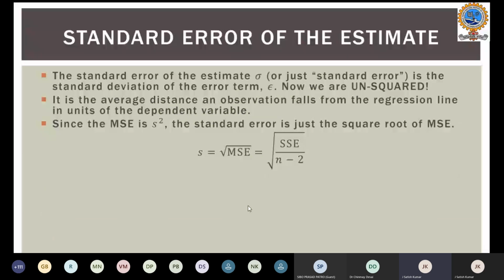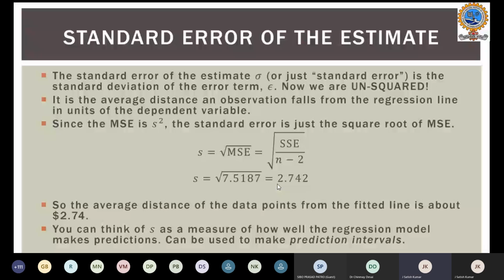The standard error of the estimate is the standard deviation of the error term, which we call S. The variance is squared, but for the standard error we take the square root of the mean square error, which is equivalent to the square root of SSE by n minus 2. When we substitute, in our case n is 6, the sample size. When you calculate this value, you get approximately 2.742. That is the average distance between the data points.